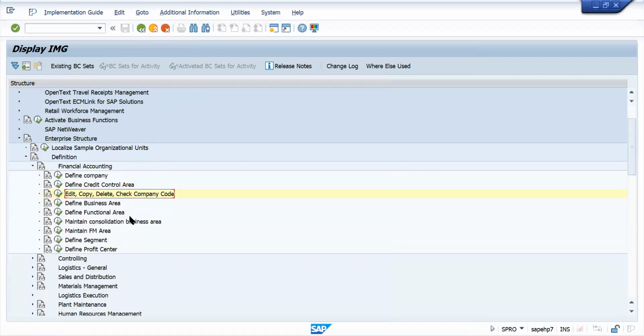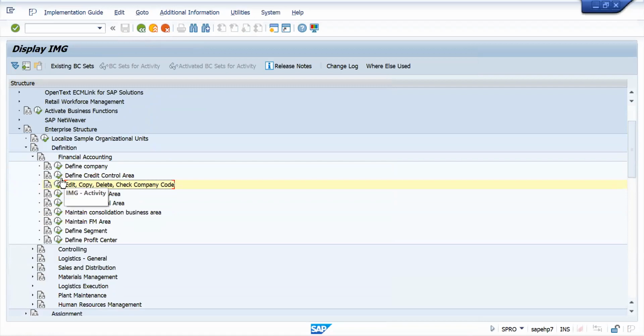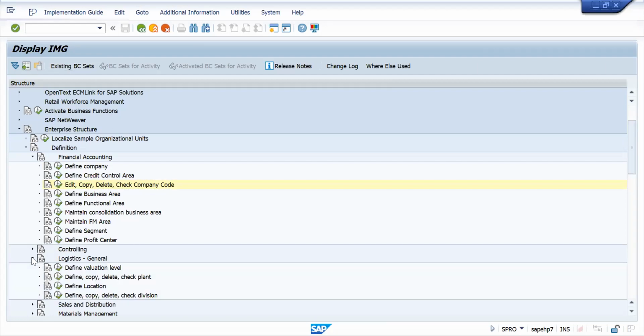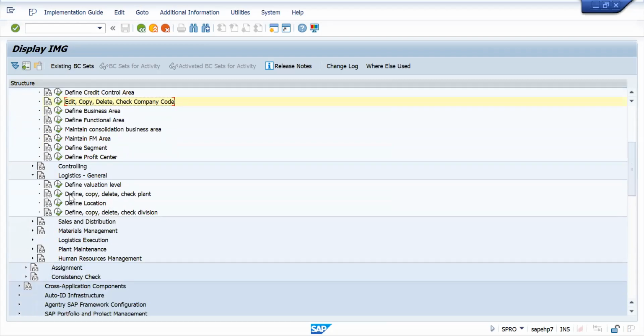Under this Nandini Milk, I will create a plant. To create a plant, we need to go here, Logistics General. Right? From here onwards, our work will come. We send all finance people. So our work will start in organization structure from here. Go to Logistics General. Here again, we need to copy from standard, right?